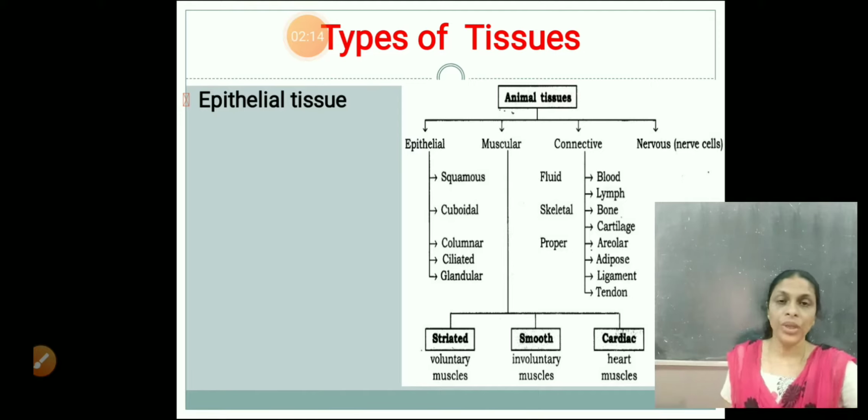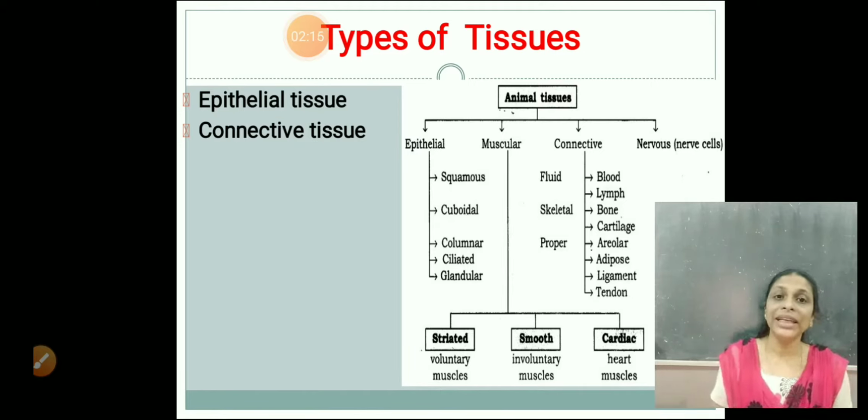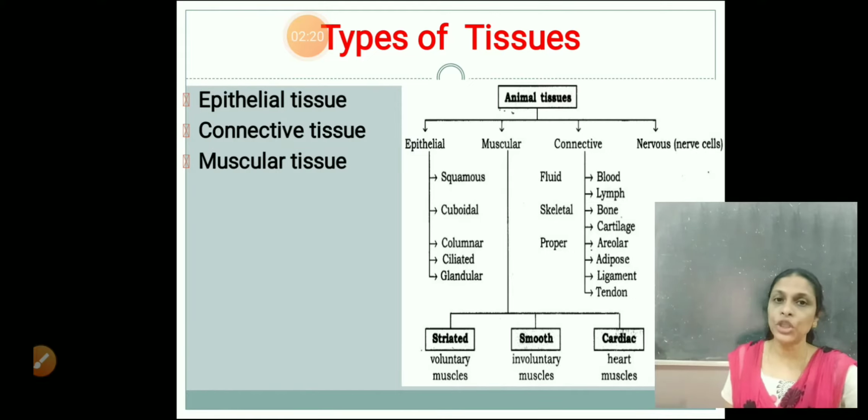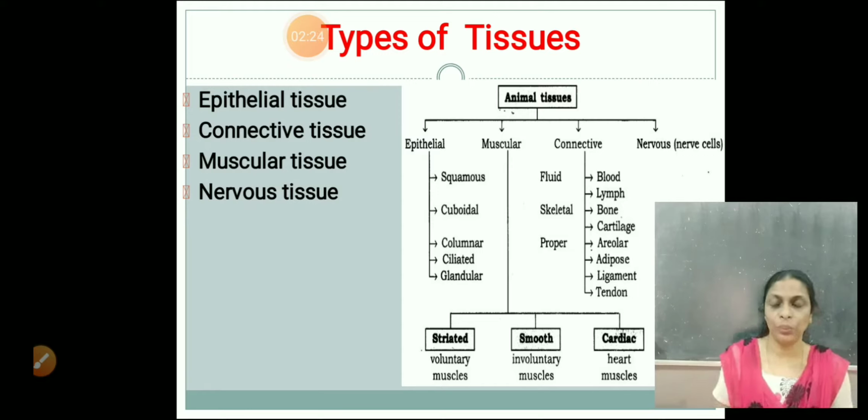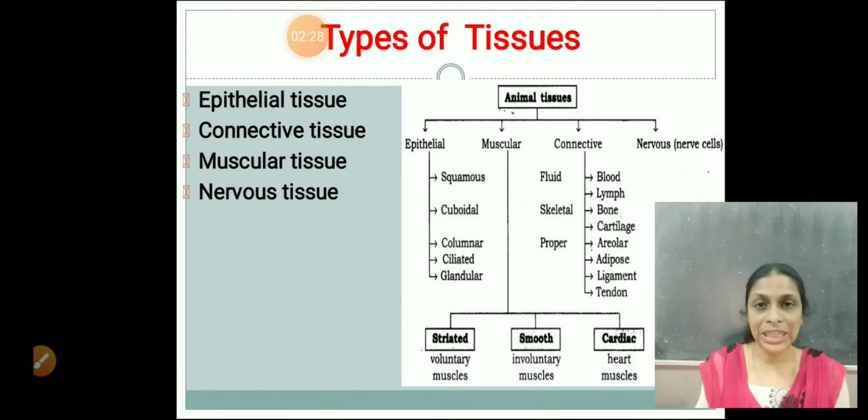Okay. Now, the second type of tissues are the connective tissues. The third type of tissues are muscular tissue, and the last one, nervous tissue. So these are the 4 main types of tissues. Which are they? Epithelial tissue, connective tissue, muscular tissue, and nervous tissue. Now each of these tissues are again divided into different types. We have to study about all these tissues in detail in this chapter.